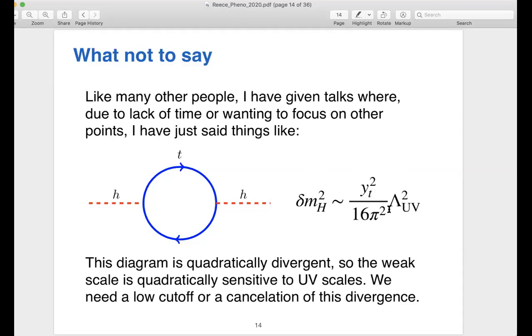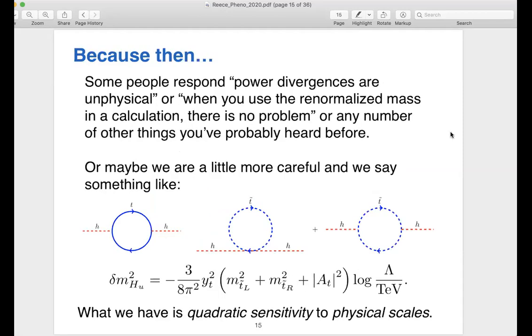And that's something where if you say that, then you might hear people respond, well, power divergences are not really physical, they're an artifact of your regulation scheme. Or if you would just measure the Higgs mass and use the renormalized mass in your calculation, you wouldn't have any problem. And those things are true, but they're not really getting at the heart of the problem that we worry about.